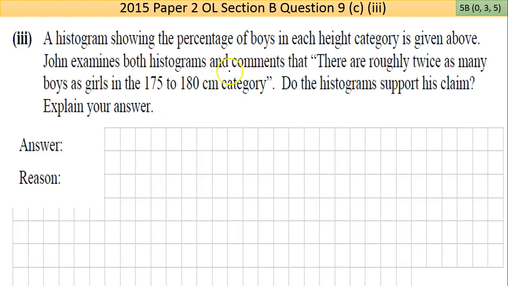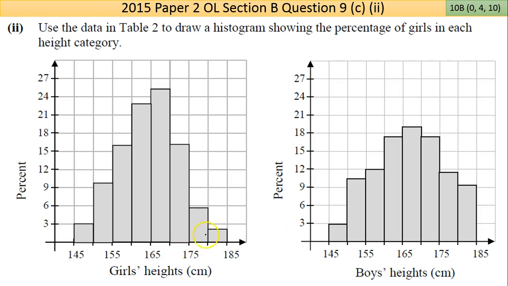John examines both histograms and comments that there are roughly twice as many boys as girls in the 175 to 180 centimeters category. Do the histograms support his claim? Okay, well, let's see if that's true. The 175 to 180 category is this one here in the girls, and this one here in the boys.